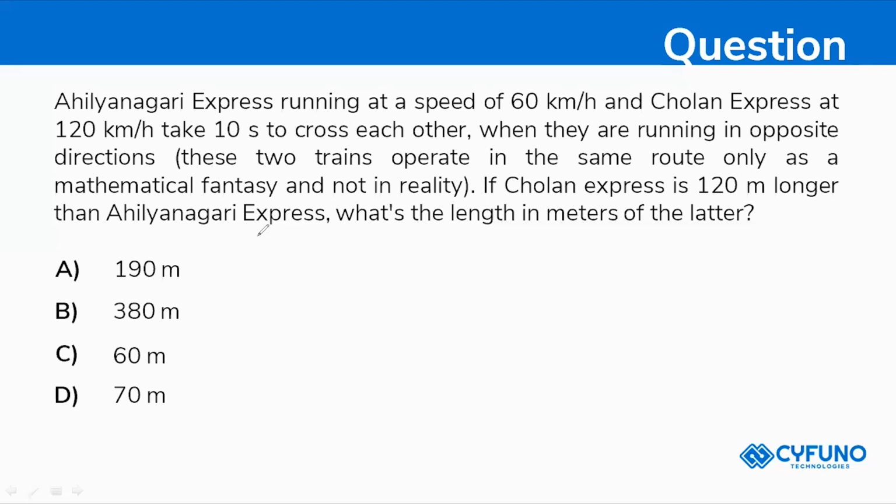I'm adding the Cholan Express and the Alingiri Express, but the Cholan Express is 120 meters longer than the Alingiri Express. We don't know the Alingiri Express, so I'm taking it as A, giving 2A plus 120 is equal to 500. 500 minus 120 will be 380, so 2A is equal to 380. So A is equal to 190, which will be your answer. Now we are moving to the next question.